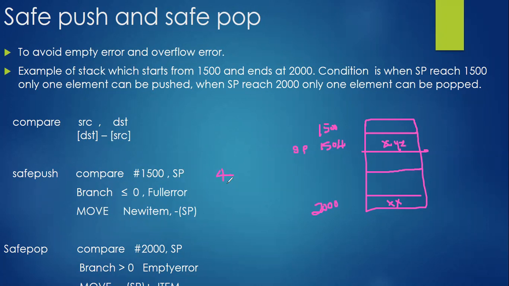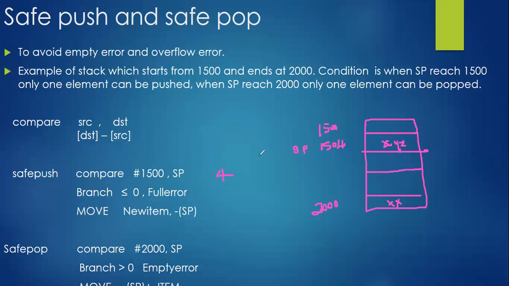Okay, fine. Then we are checking for some condition over here. Branch: whatever return value we are getting, if it is less than or equal to 0, we need to get a full error over here. Is 4 less than or equal to 0? No. It means the stack is not full right now. There is some space where we can push elements.